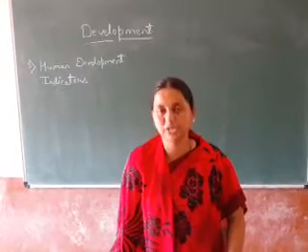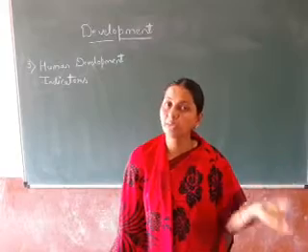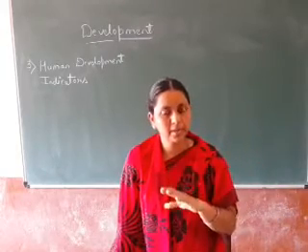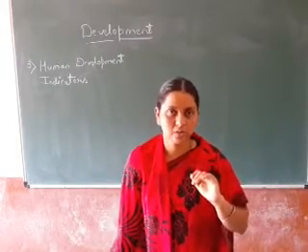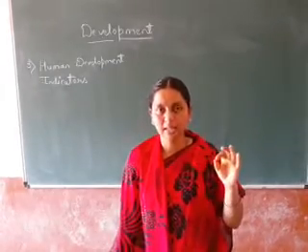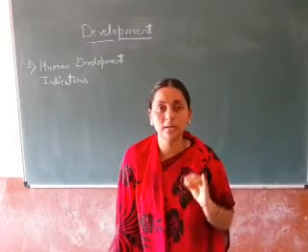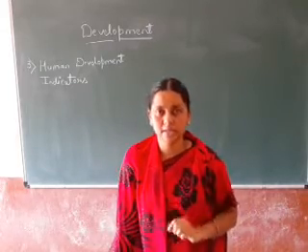How do we measure HD? Human development means these three elements. So how can we measure HD in one particular country? What is HD? Understood? So these three, health, education and purchasing power, are called human development indicators.